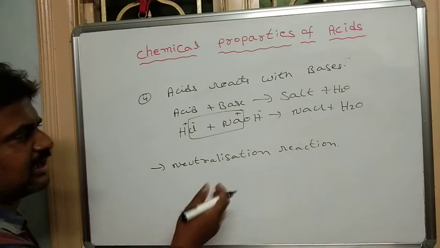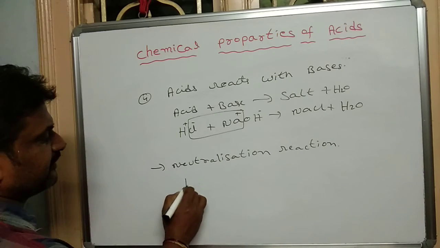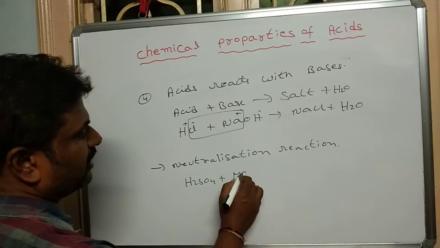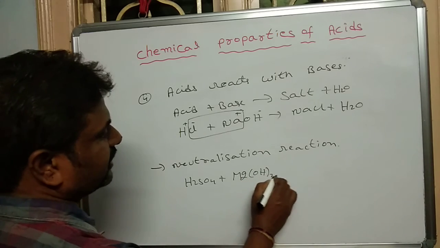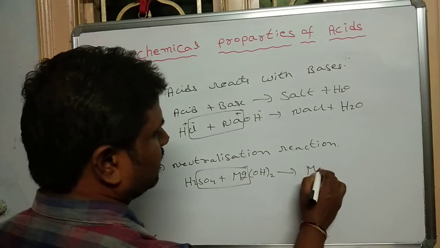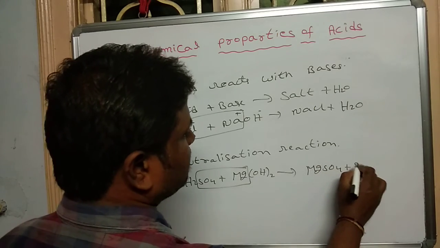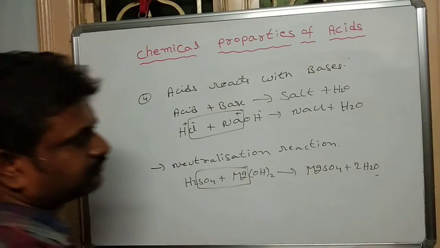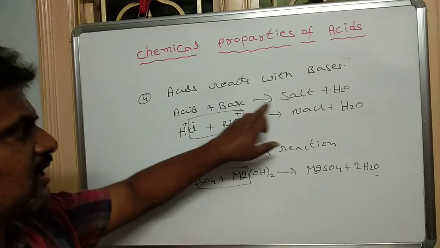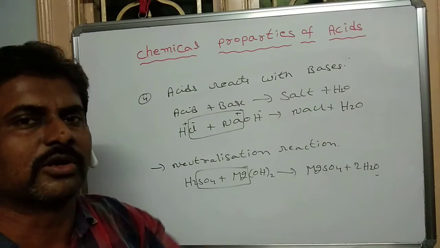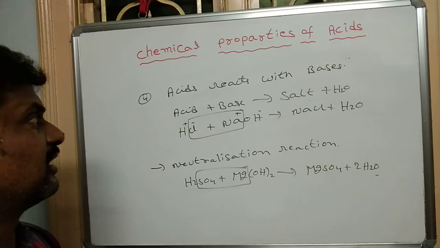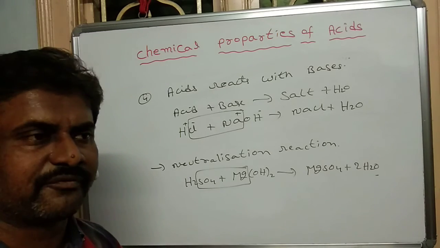Take another acid and another base. Acid, sulfuric acid, reacts with magnesium hydroxide, Mg(OH)2, to give the Mg and SO4 combine to give the MgSO4 plus 2 water molecules. So any acid reacts with any base to give the salt plus water molecule. This reaction is called the neutralization reaction. These are the four chemical properties of acids.